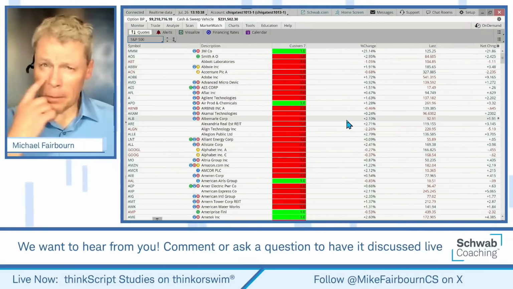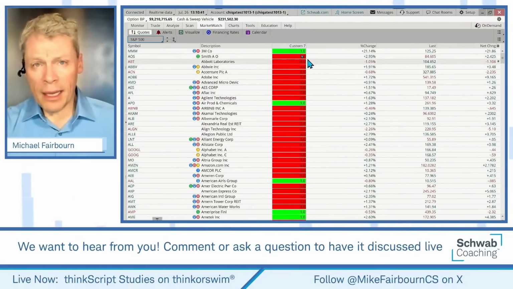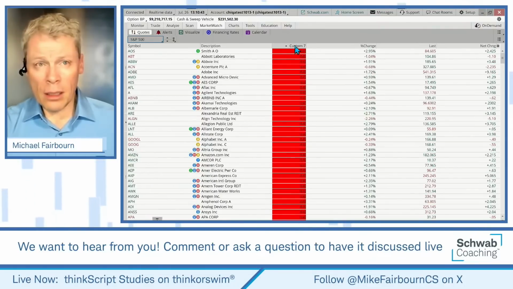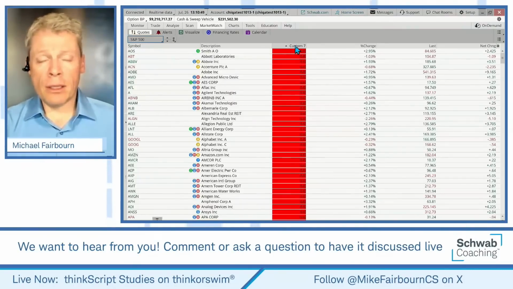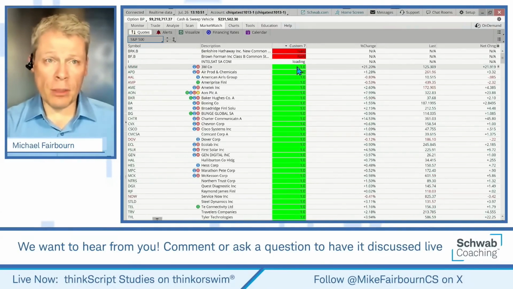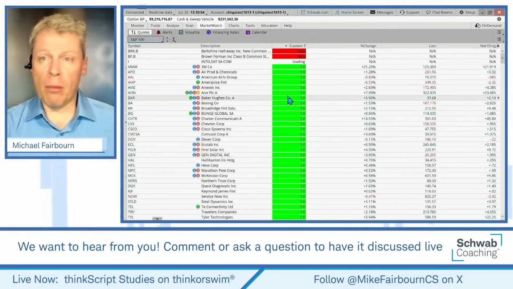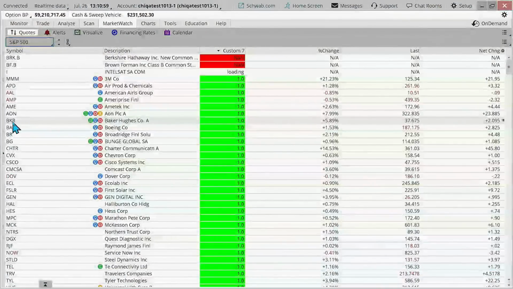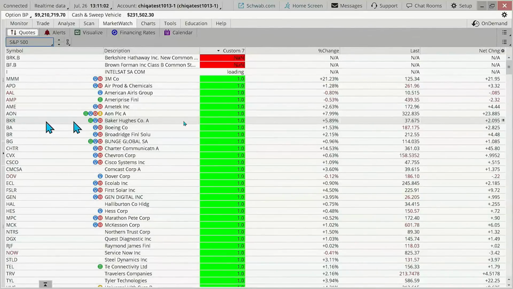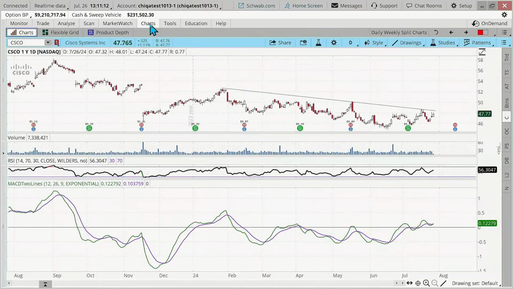One nice thing too, once the column gets calculated, we can just click on it, and just like the request came in, everything red is a false read, and everything green is a positive. Let's go ahead and take a look at this right now and make sure that that is the case. So here is Baker Hughes. I'll just choose one as an example, BKR, right here on the left-hand side. It is telling us that it met that MACD signal over the past 3 bars. It's the same code. And let's go ahead and take a look at BKR right now.